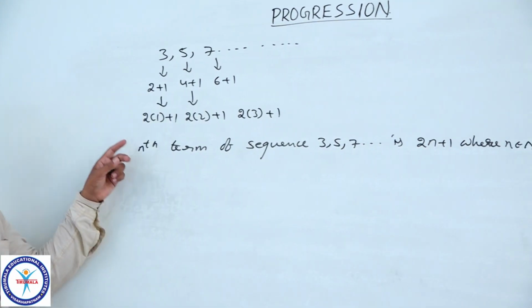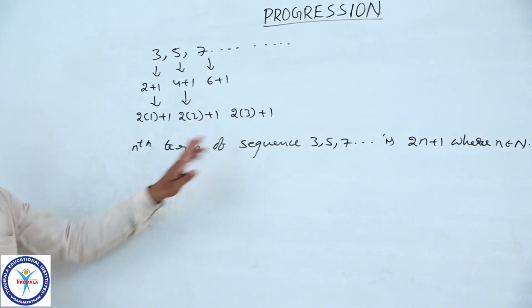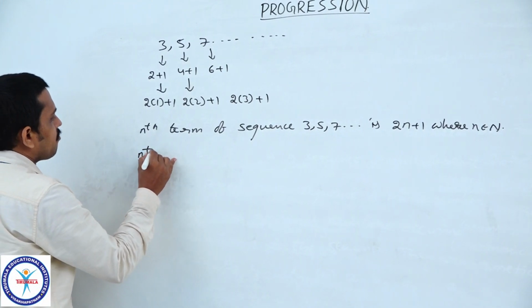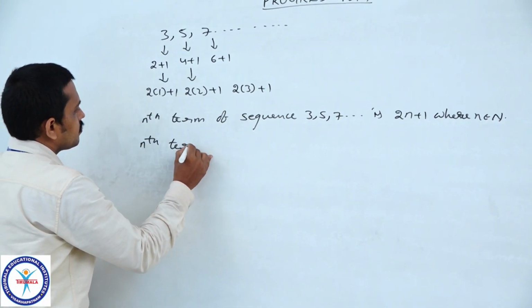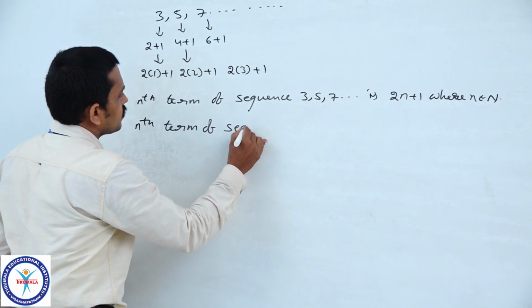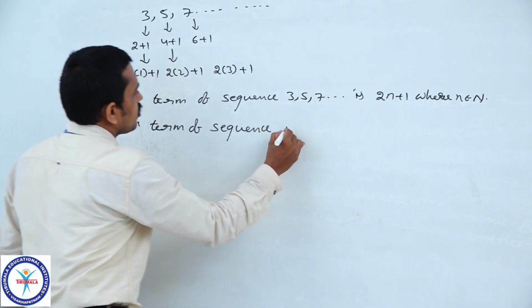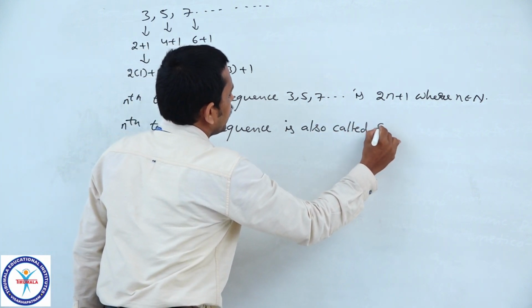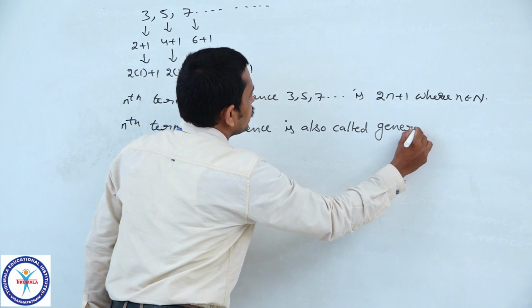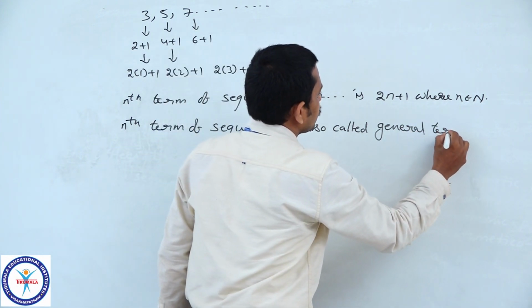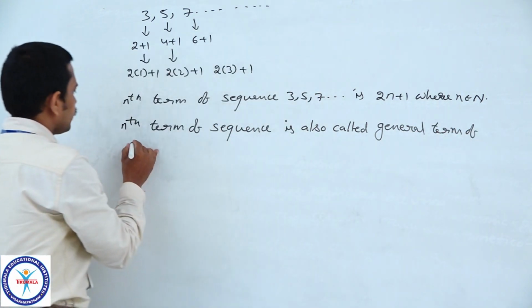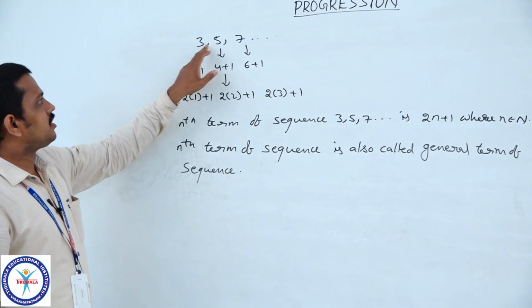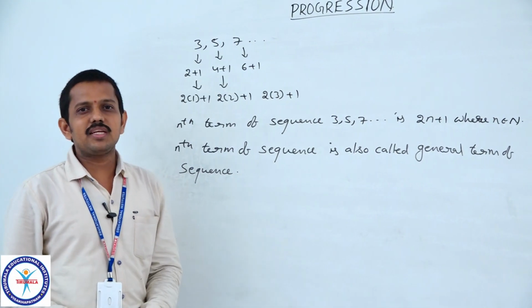The nth term of the sequence is also called the general term of the sequence. So how do we represent a sequence?